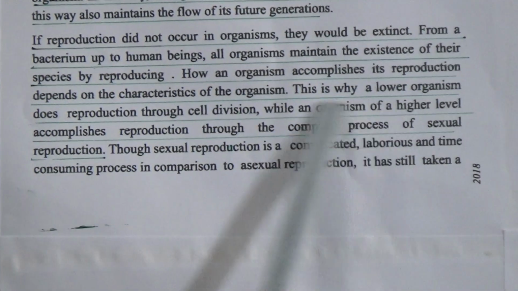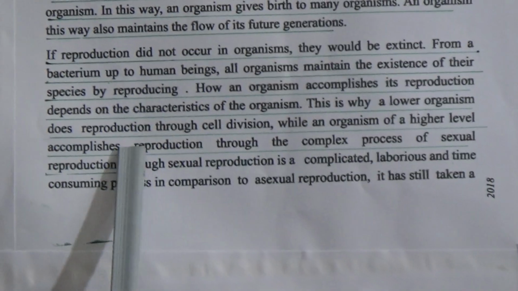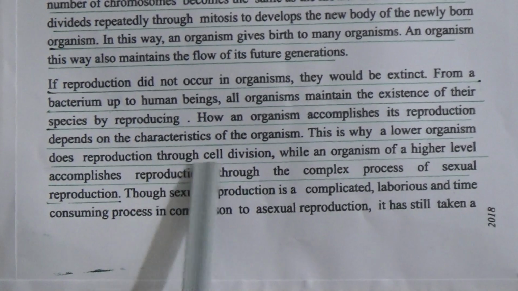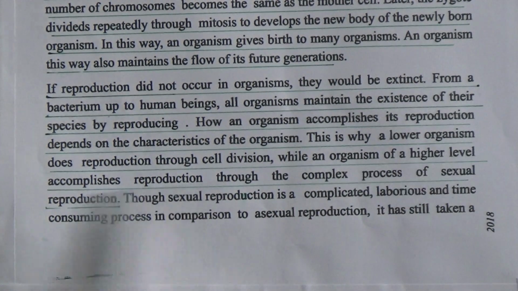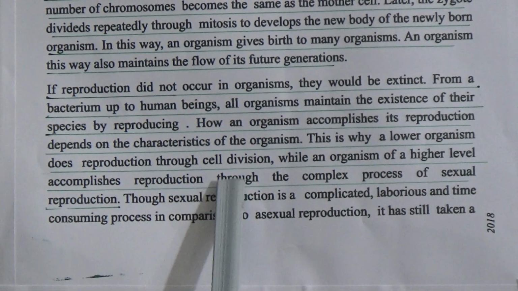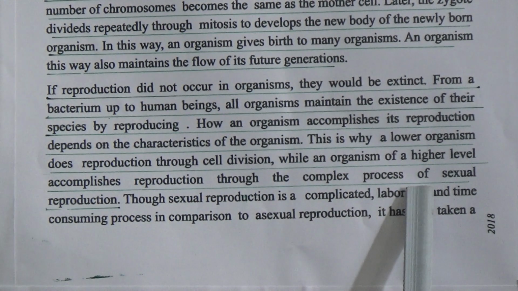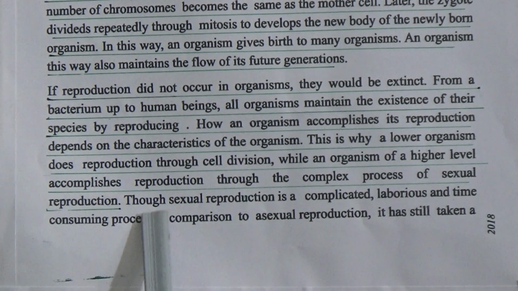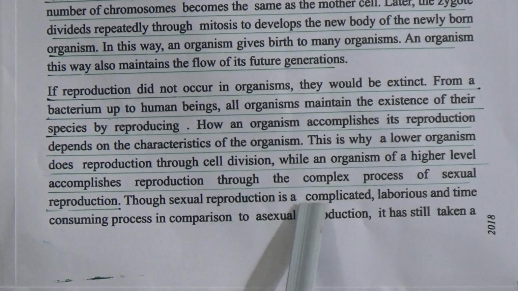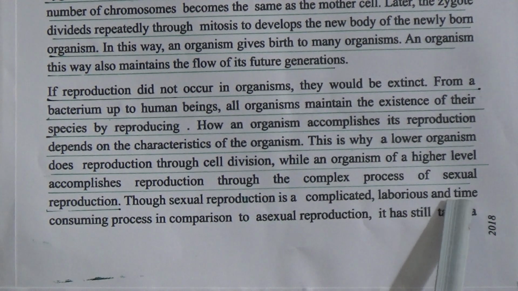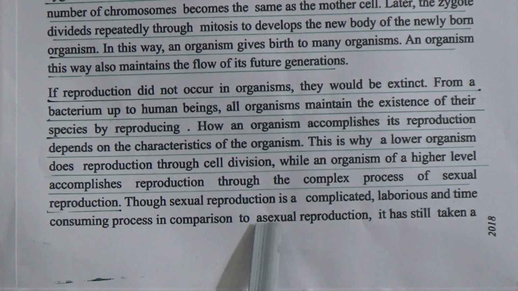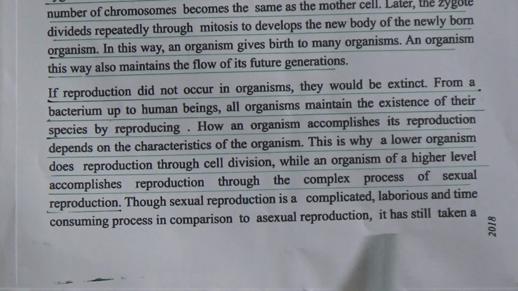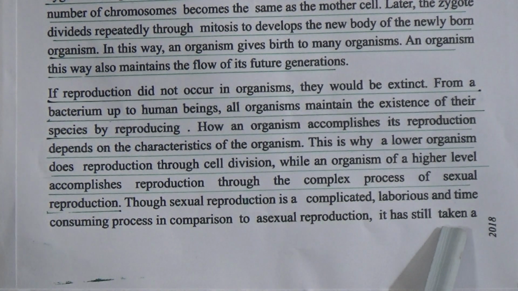This is why a lower organism does reproduction through cell division, while an organism of a higher level accomplishes reproduction through the complex process of sexual reproduction. Sexual reproduction is a complicated, laborious and time-consuming process in comparison to asexual reproduction. It has still taken a place in evolution.